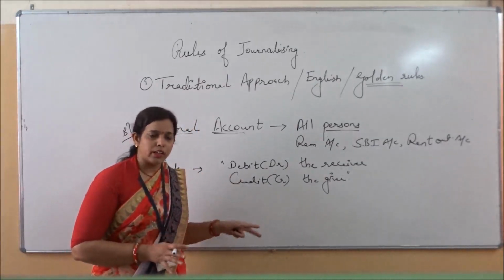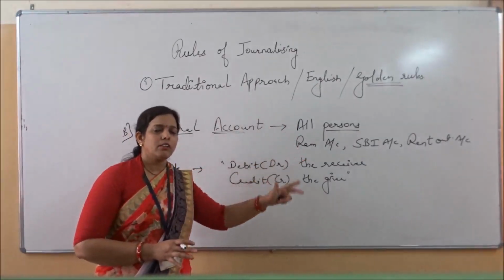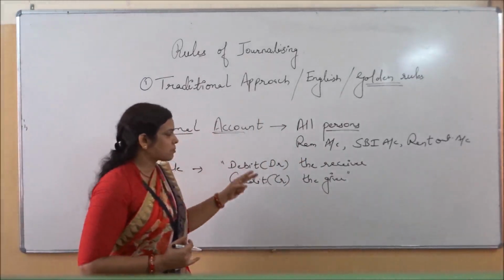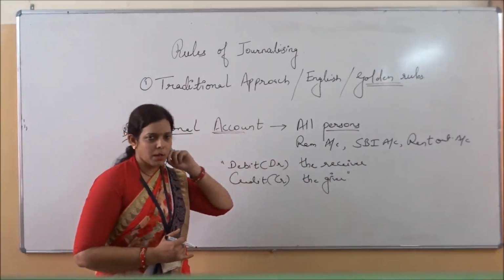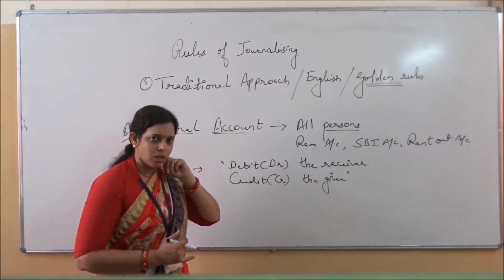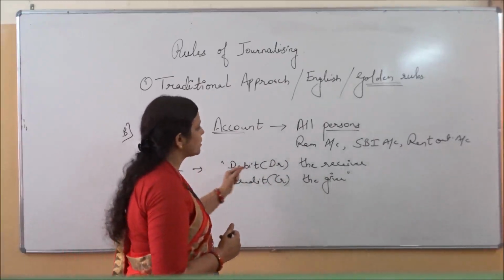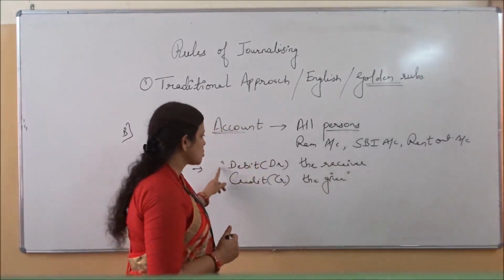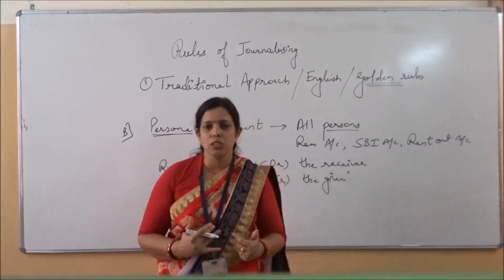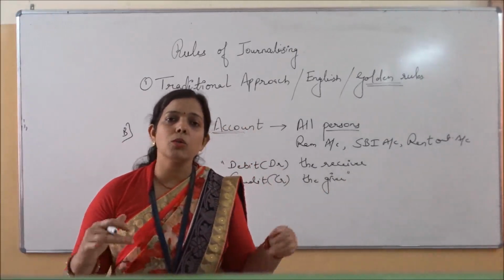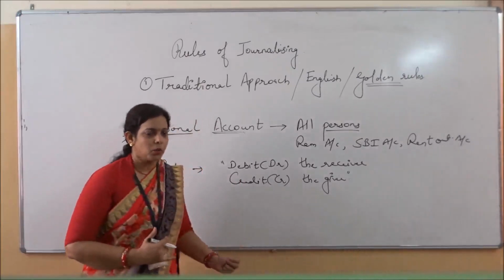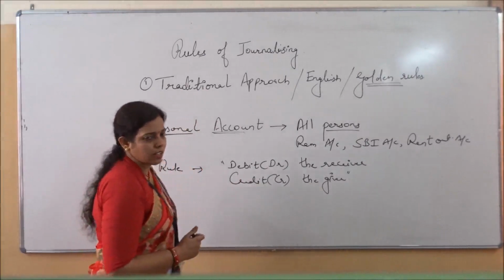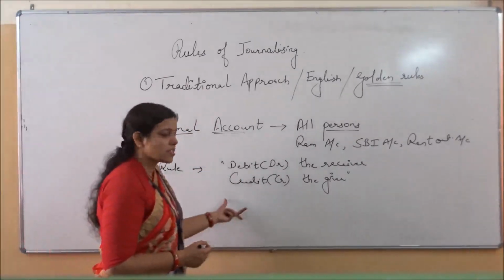It is just like real only, but there, since things were involved, we used the words what comes in and what goes out. Here, since this account is purely related to various types of persons, we will not use the word what. Here we will use debit the receiver and credit the giver, because it belongs to the person. So whoever is receiving the amount we will always debit, and the party who is giving, we will write on the credit side while passing the journal entry. Now let us take an example related to this.